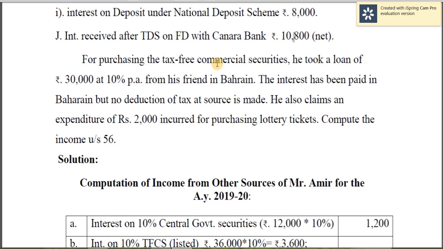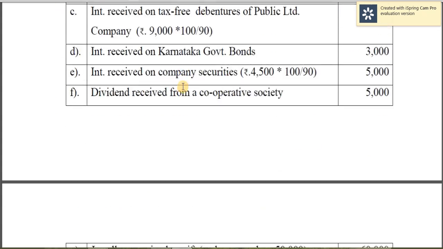Then for purchasing the tax-free commercial securities, he took a loan of 30,000 at 10% per annum from his friend in Bahrain. Actually, tax-free commercial security is taxable. The rule is, if the income is taxable, expense is deductible. But here, the expense is not deductible. Why? It's given here. Just see the note.